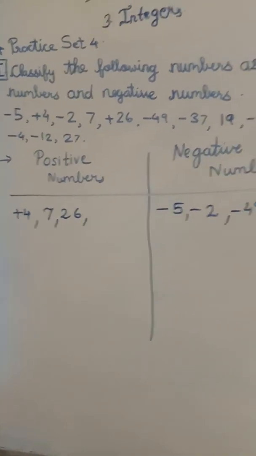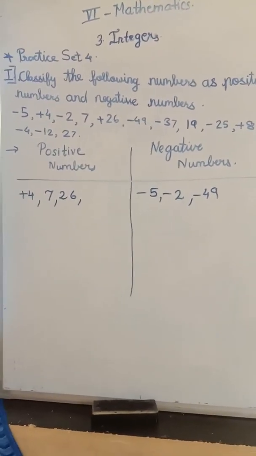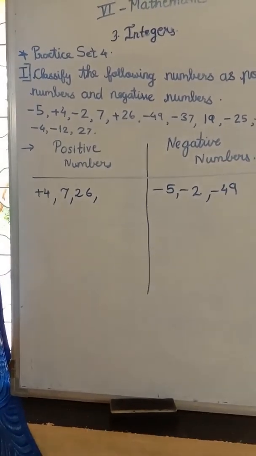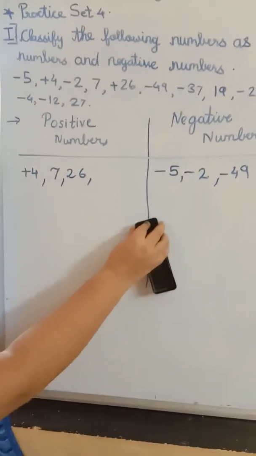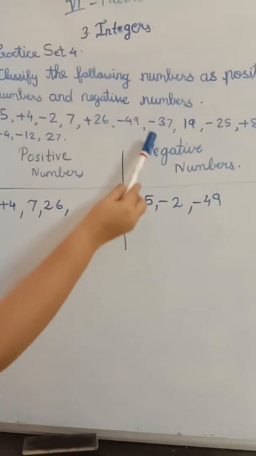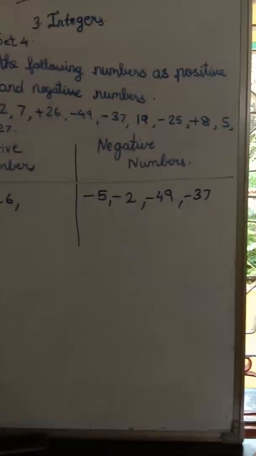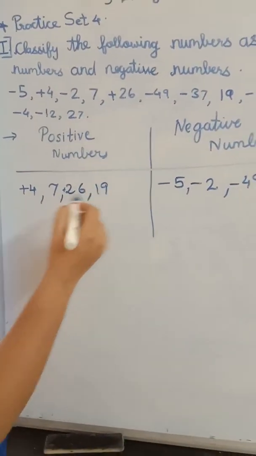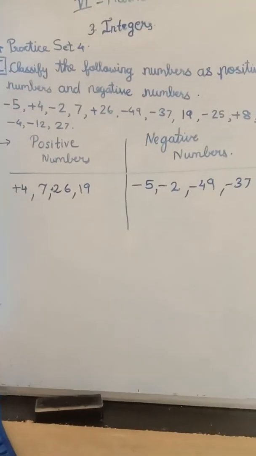Yes, in this way will you write remaining numbers? So now in your CW, I'll give you some notes, that photos I'll be sending you. After that notes, you will write practice set 4, first question, and in this way you will write the answers, writing comma. If line is extra, you can erase it and you can draw a line. For example, now what is after 49? Negative 37. Where will you write? Here. 19. Only 19 means it's positive number. So 19. Okay. Remaining numbers you will write and complete the table.